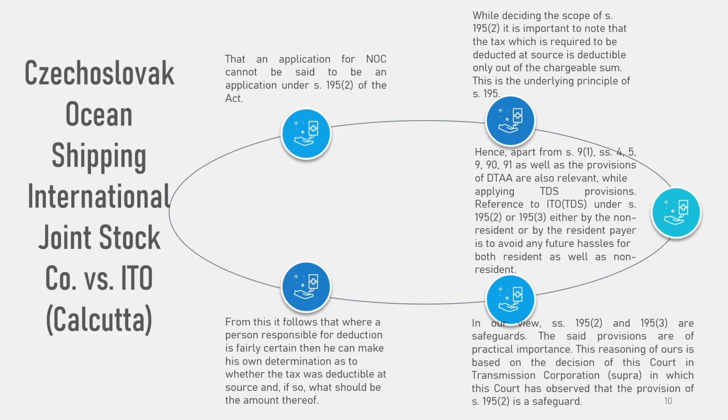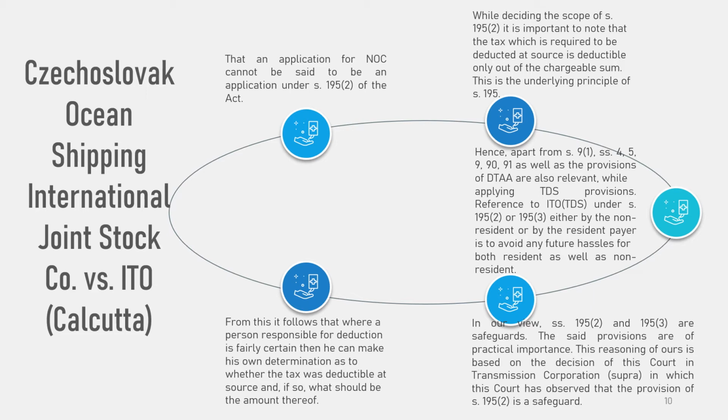While applying TDS provisions, reference to the ITO TDS under section 195 subsection 2 or 195.3, either by the non-resident or by the resident payer, is to avoid any future hassles for both resident as well as non-resident. In the view of the court, subsection 2 of section 195 and subsection 3 of section 195 are safeguards. The said provisions are of practical importance.